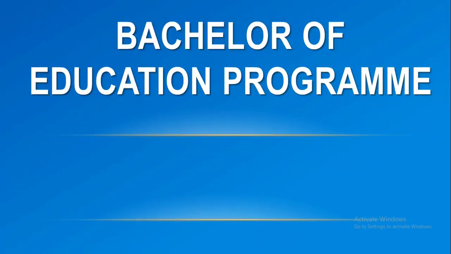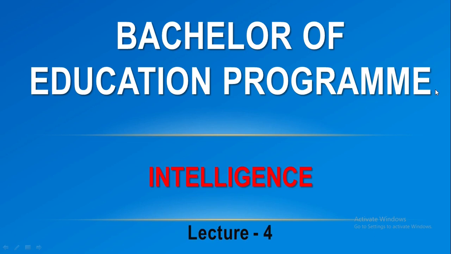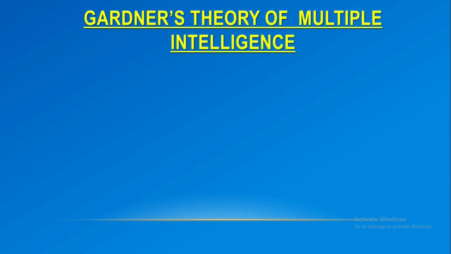We have started a Bachelor of Education program. In this program, we are discussing intelligence. In the previous class, we discussed Thurstone's multiple factor theory. To see the previous class, please click the I button on the screen. In this class, we are going to discuss Gardner's theory of multiple intelligence.